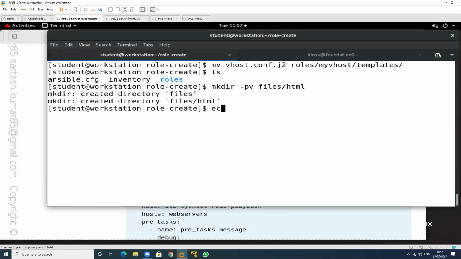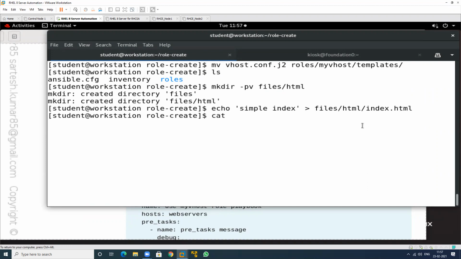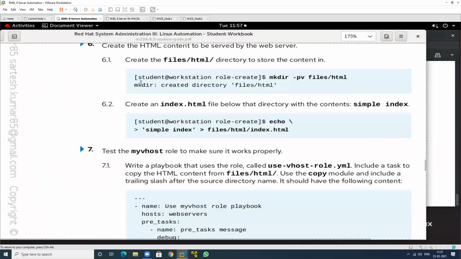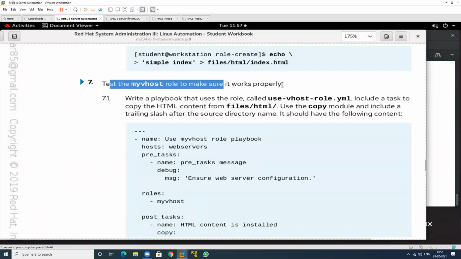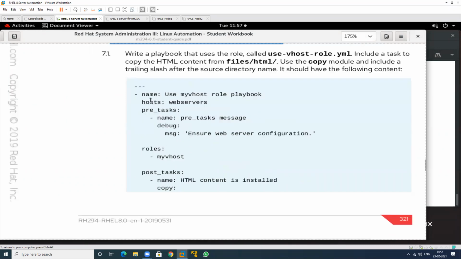and go to the location of this one and just cat, and move to this location. See, and see this one. So test my vhost role to make sure it works properly, and this is the whole concept that is to be written in. So write a playbook that uses the role.